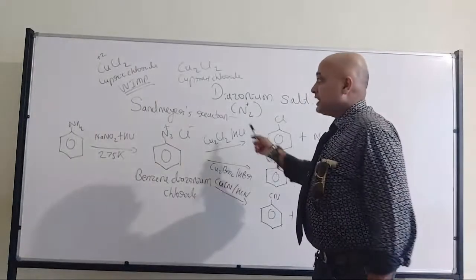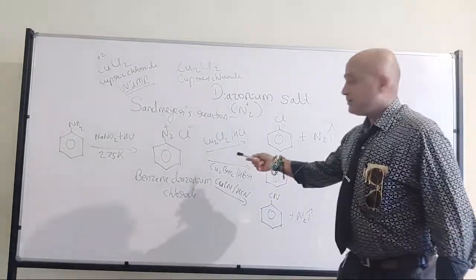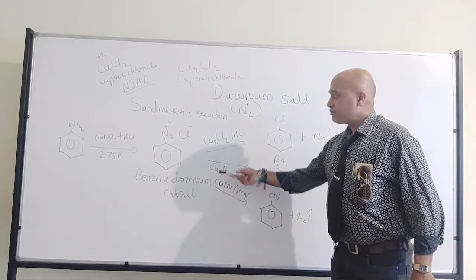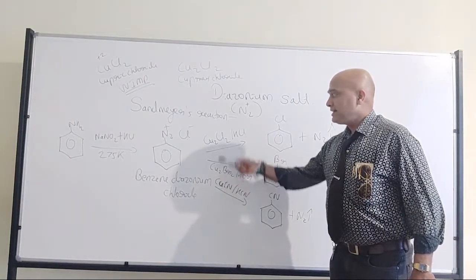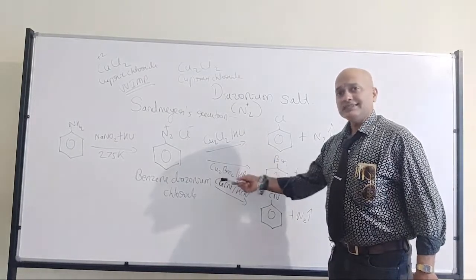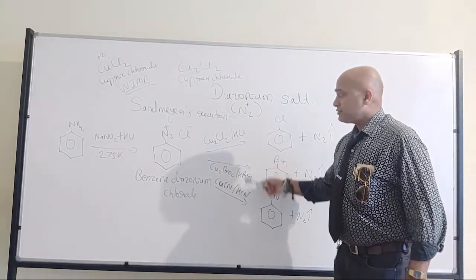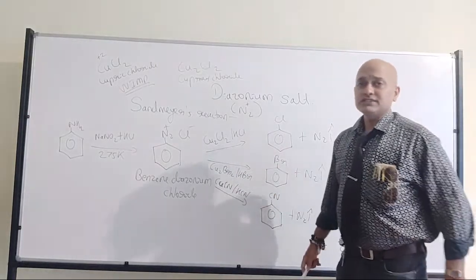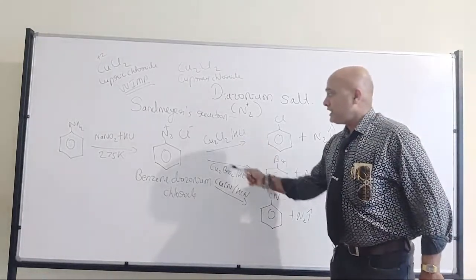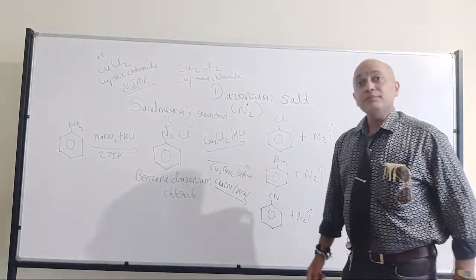Now, if you observe carefully, they have used respective copper with respective halides and cyanides in the presence of respective hydrogen halides and hydrogen cyanide. That is the combination when it comes to Sandmeyer's reaction.